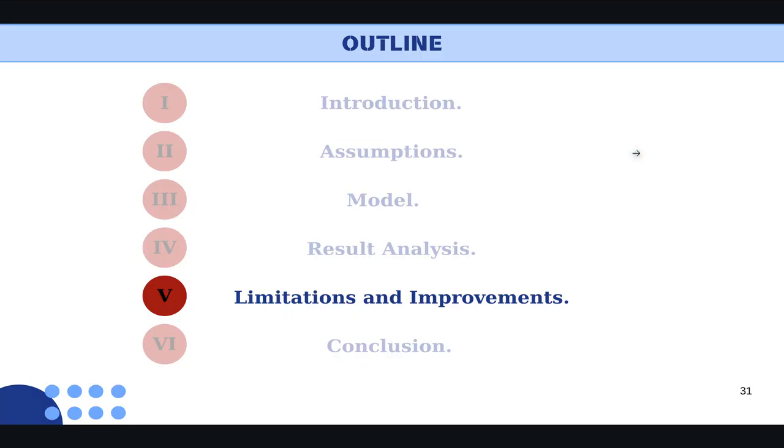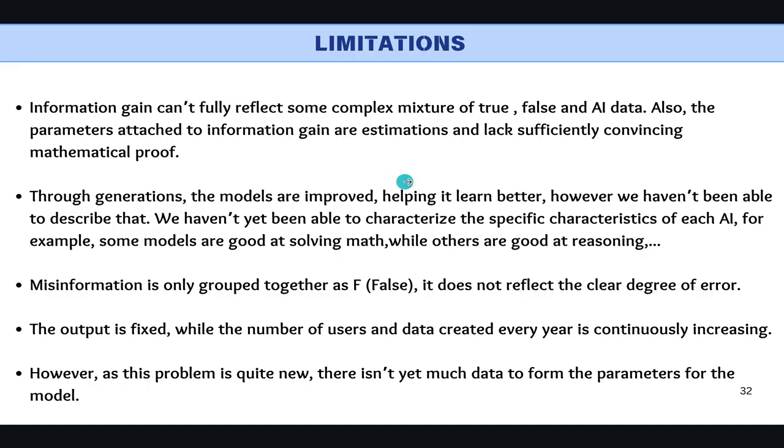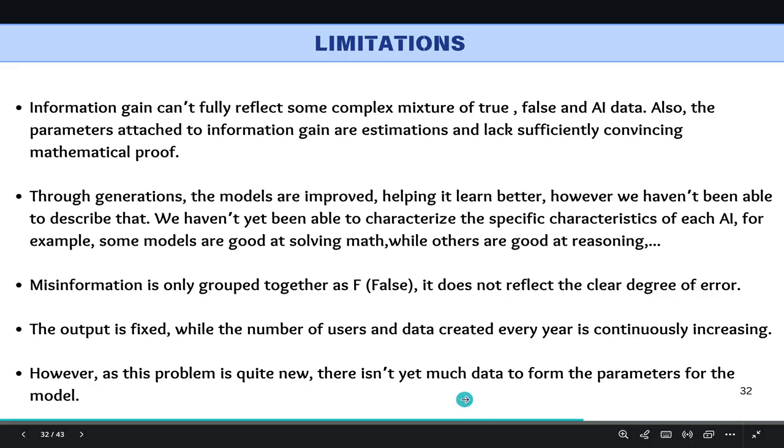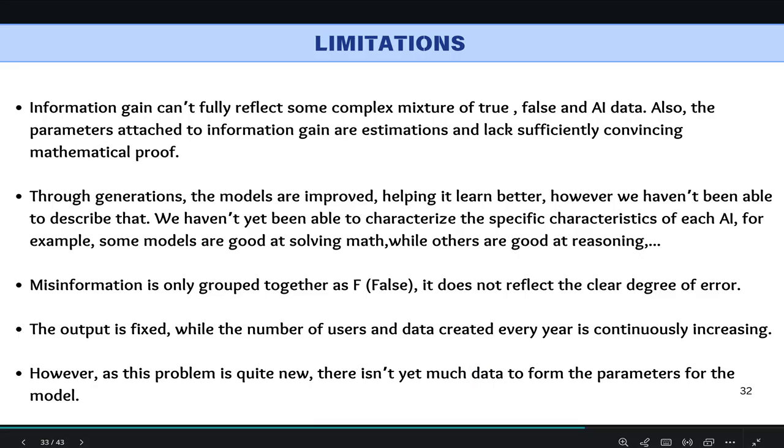So we've seen the model and the simulation results. We are now covering the model's limitations and, importantly, our final conclusion. These are the limitations. Information gain is flawed. The model ignores AI specializations. Misinformation was oversimplified. The model ignores real-world growth, and we do not have enough data yet to build perfect parameters.